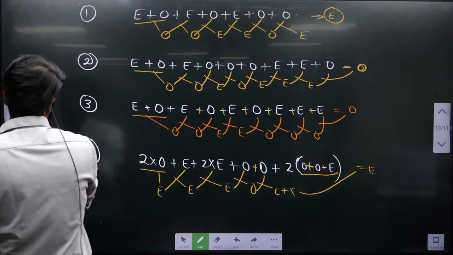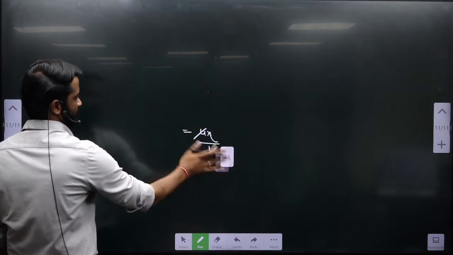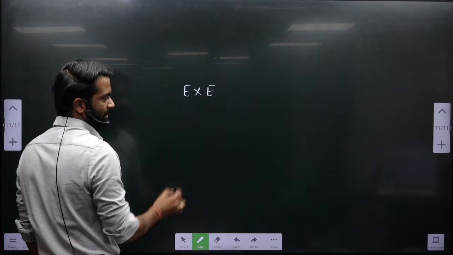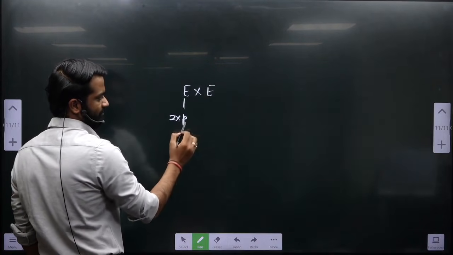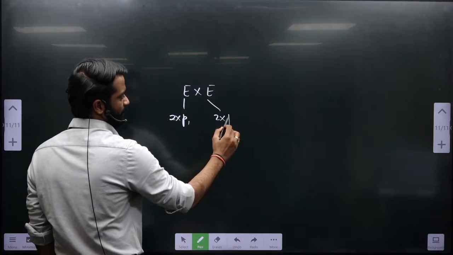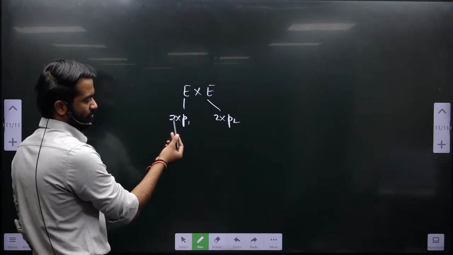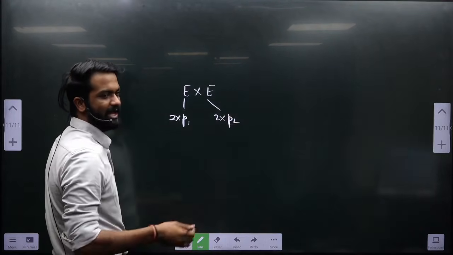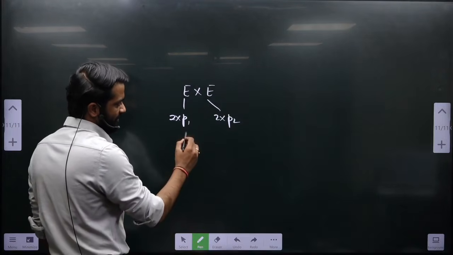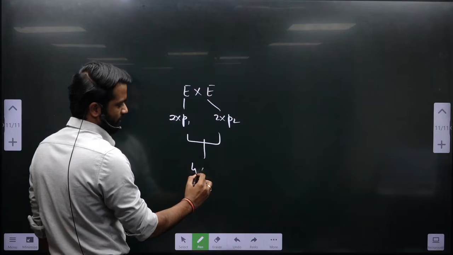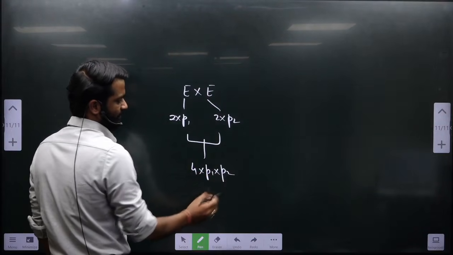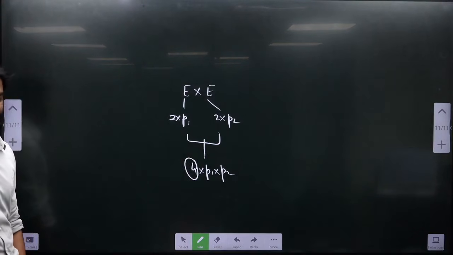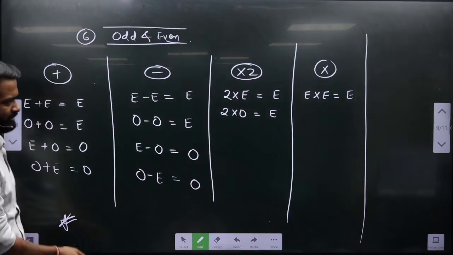Those who are not getting it, please see. Let's say there are two even numbers, e into e. This will be something 2 into p1 and this will be something 2 into p2. This could be 2 into 3 into 5 into 7. This could be 2 into 2 into 2 into 3 into 5. Prime factorization format I have written. When you multiply these two, this will give you 4 into p1 into p2. So this has a factor of 4, hence this will always be divisible by 4. Okay? Additional inputs I am giving you, nothing else.